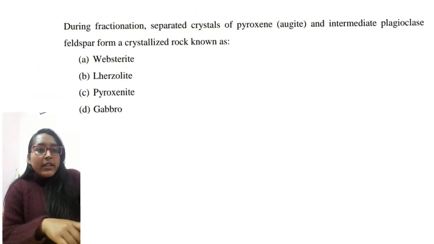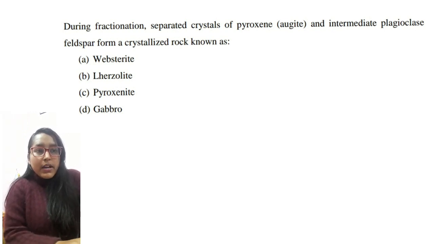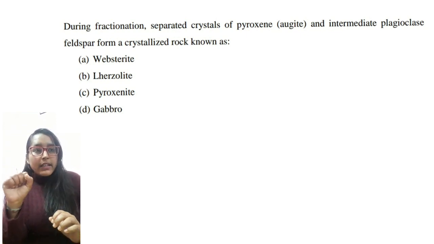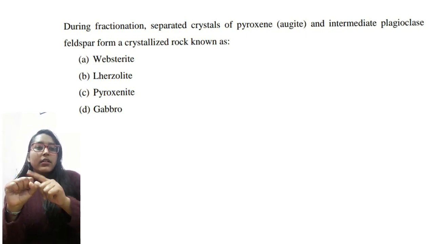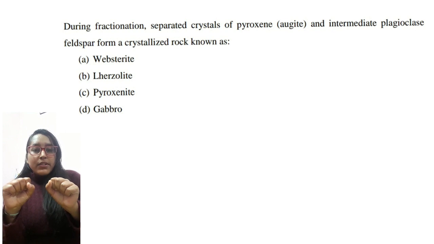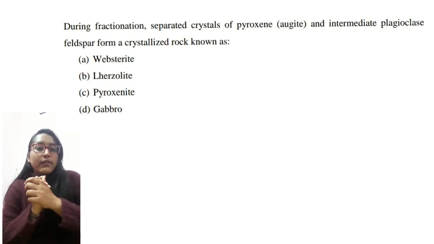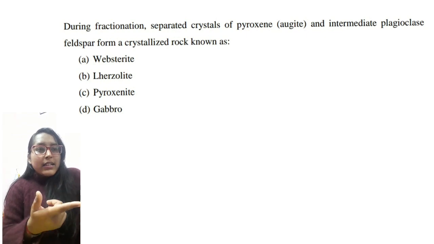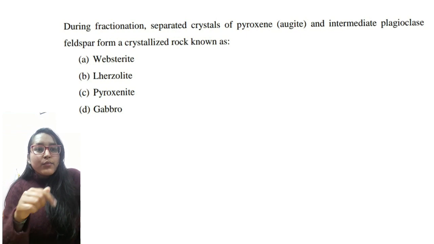During fractionation, separated crystals of pyroxene and plagioclase feldspar form a crystallized rock. There is fractionation going on, and at one time we are getting pyroxene, which is CPX here, or augite, and we are getting plagioclase. So which rock will it form? It will definitely form a gabbro. And if there is OPX instead of CPX, tell me in the comment box what will be the rock.